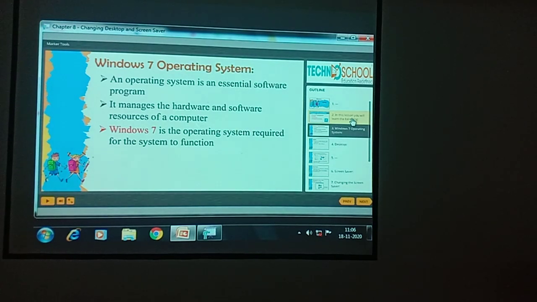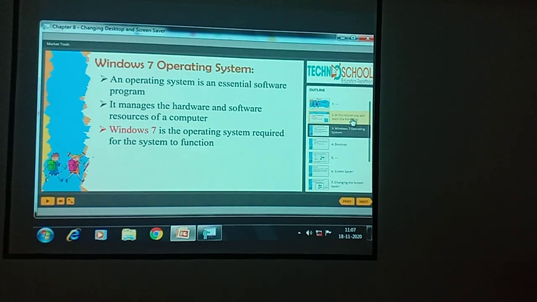Operating system is nothing but an essential software program, and it manages the hardware and software resources of the computer. If we take a computer, we have hardware and software resources, right? So the operating system, OS, will manage the hardware and software resources of a computer.